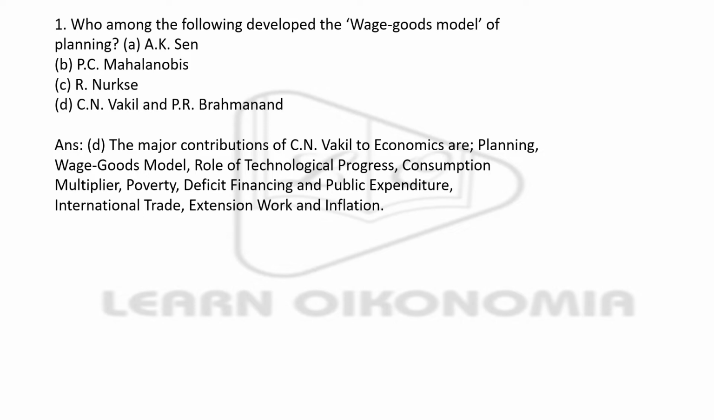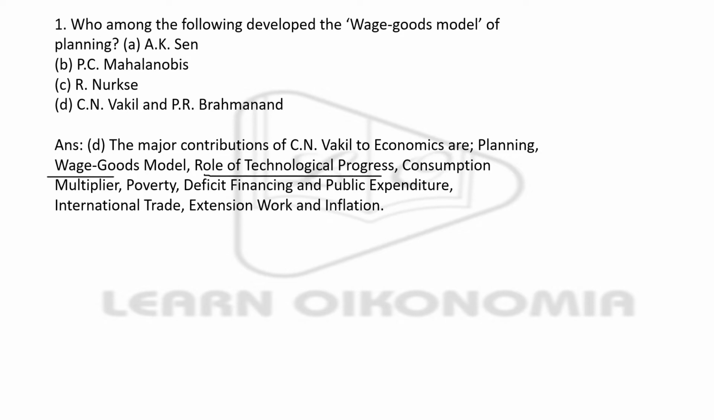So the wage goods model of planning, who proposed it? That's the question given here. The options are AKSM, that is Amartya Kumar Sen, PC Mahalanobis, Ragnar Nurkse, C.N. Vakil, and P.R. Brahmanand, and you have to see which one of these is the right answer. The right answer here is option D, that is C.N. Vakil and P.R. Brahmanand. They are the ones who developed this wage goods model. The major contributions of Vakil to economics are planning, the wage goods model, then the role of